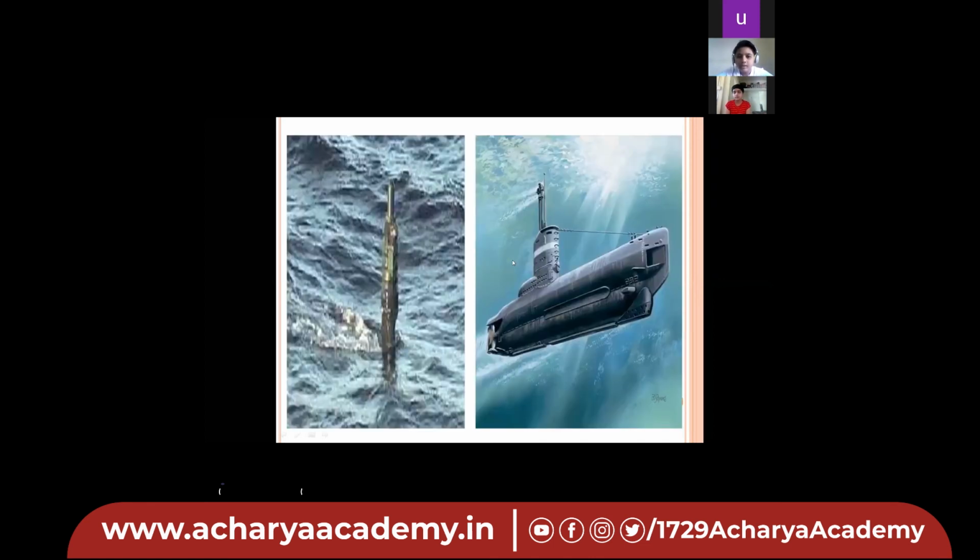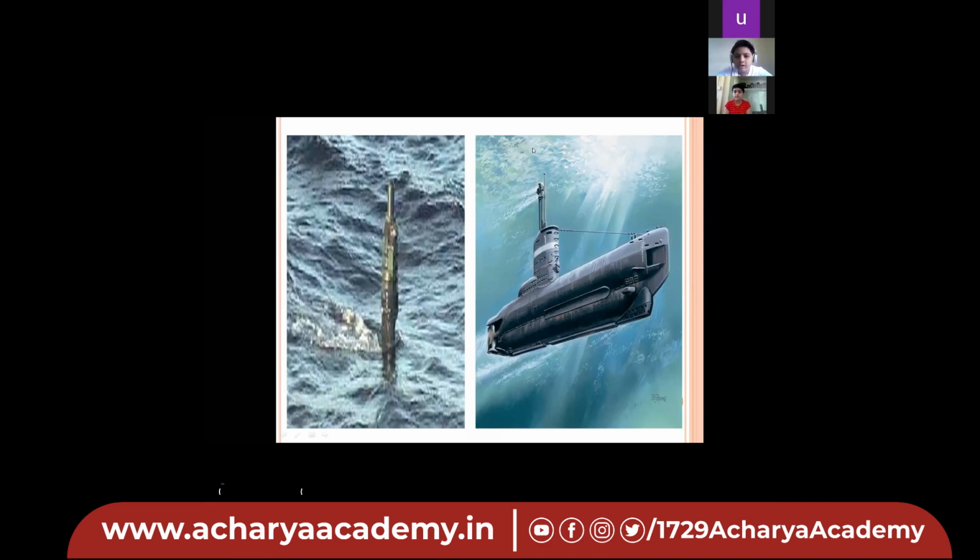I will tell you. Have you ever seen any submarine? Or at least heard about submarines? These submarines have a periscope like this. Upside there is the ocean water, and downside there is the submarine.